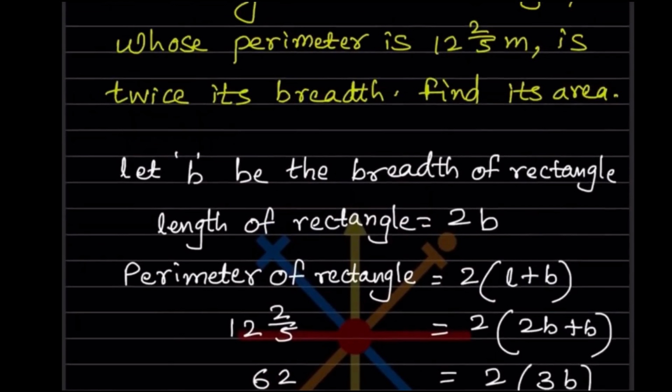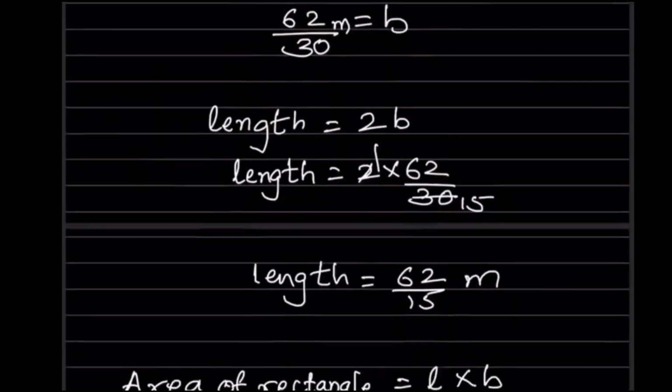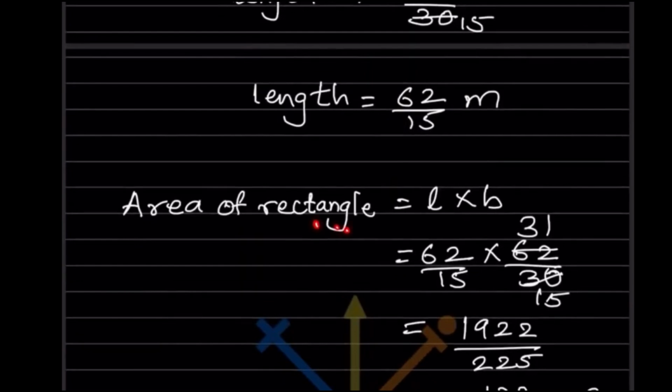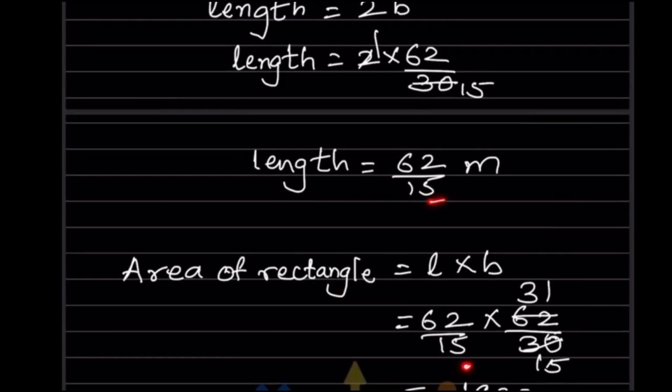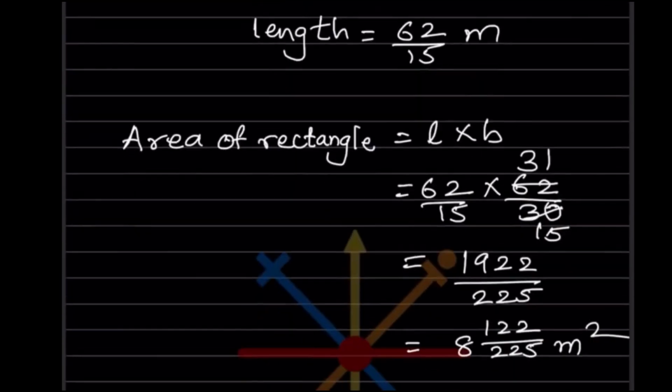So now we will find out the area. Now we know the length and the breadth. So area of rectangle is length into breadth. We got the length as 62 by 15, and the breadth as 62 by 30. So now we can simplify this. 2 15s are 30, 2 31s are 62. When you multiply this into this, you get 1922, and this you get 225. So when you divide this, you get in the mixed fraction 8 122 by 225 meter square. So this is the answer. This is the area what they have asked.